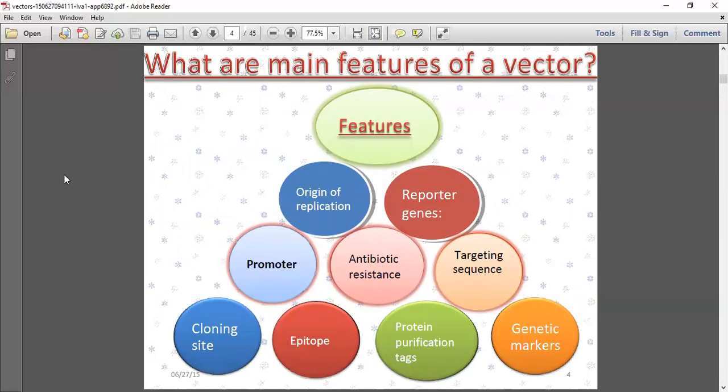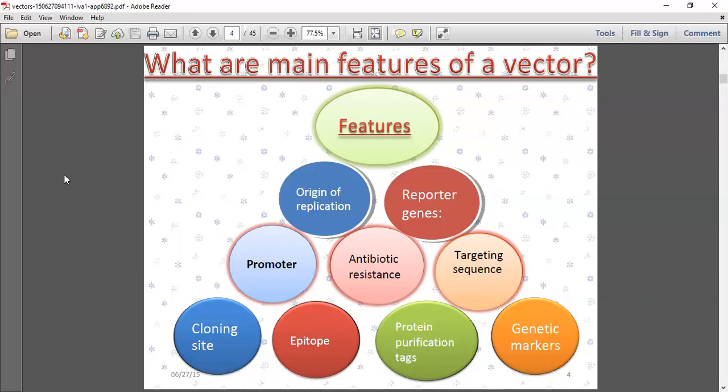Main features of a vector, if you are taking features, we are having origin of replication and reporter genes. Mainly if you are seeing here, the possibilities are promoter, then antibiotic resistance, then targeting sequences, then cloning site, epitopes, then protein purification tags, then genetic markers. These all factors are the main features of the vectors.